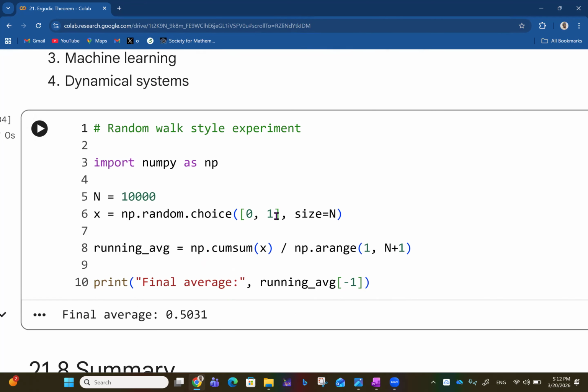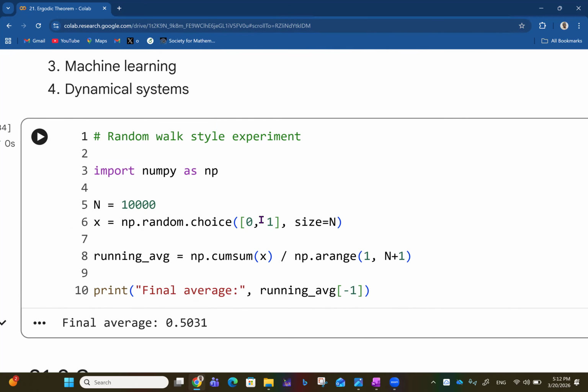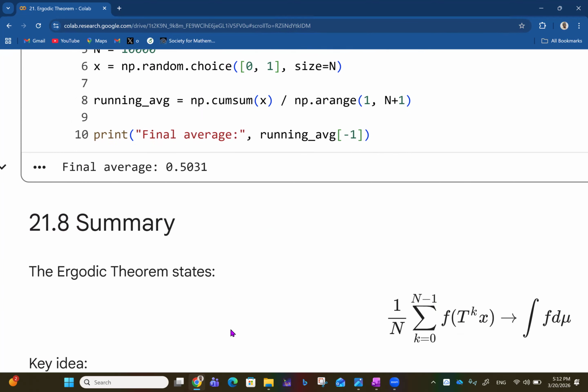And we already know that for a coin toss, right? As you toss it several times, the possibility of getting a head or tail or whatever you're focusing on is going to be 0.5. So the time average equals the space average in that sense.